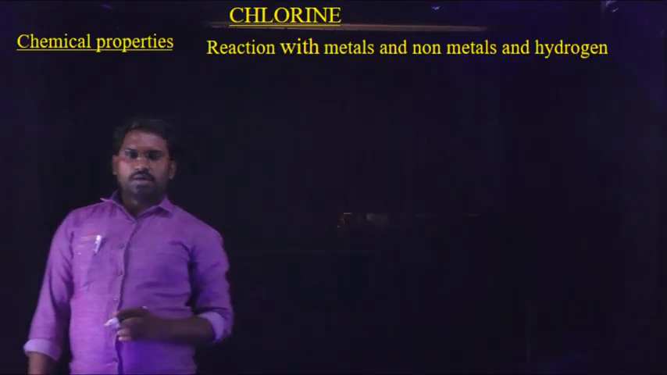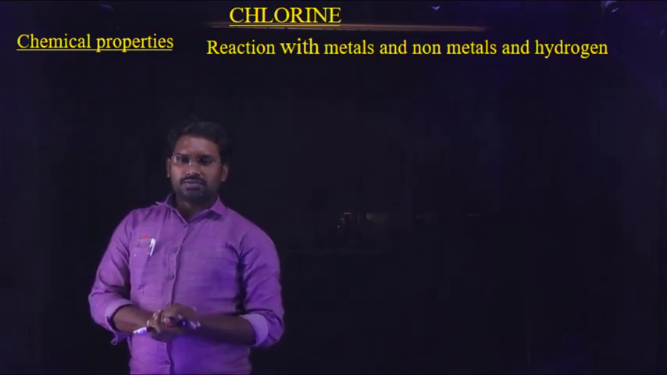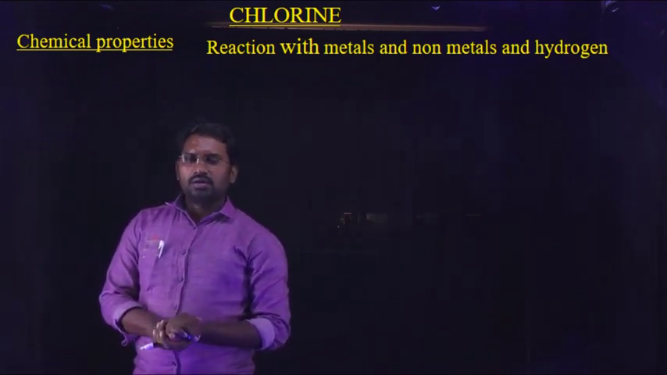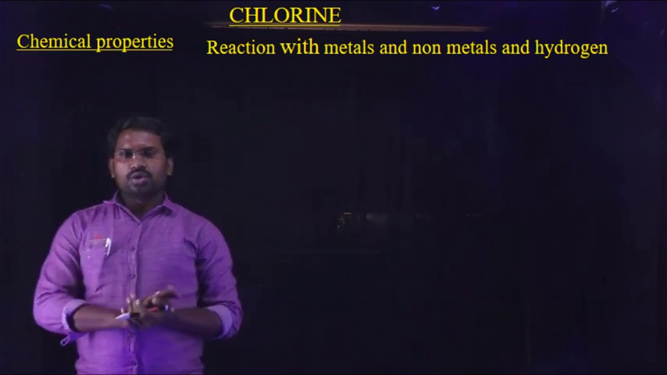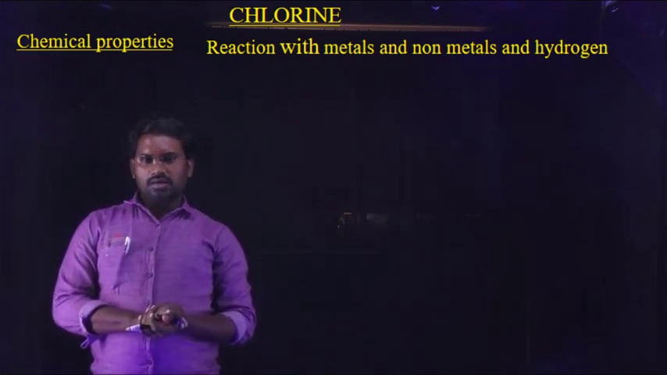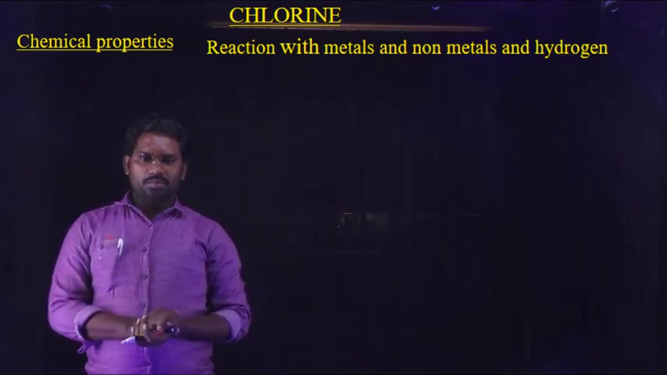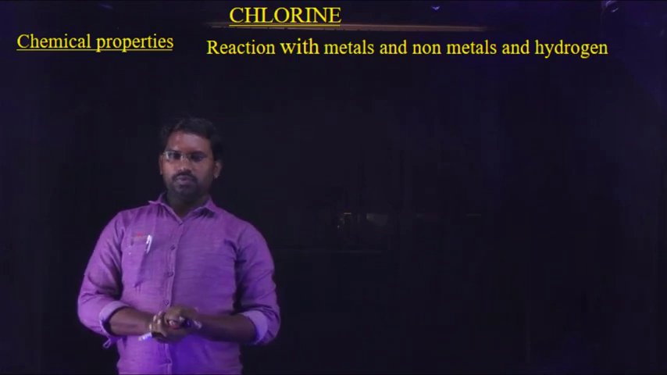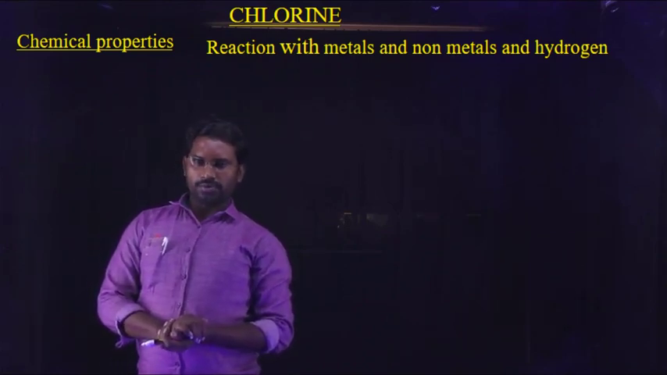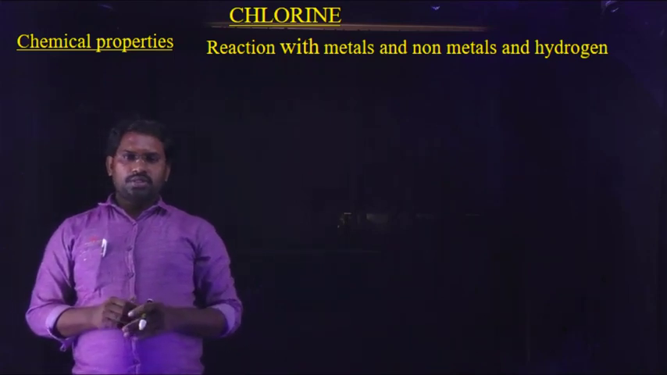Now come to the properties of chlorine. Chlorine has some physical properties, which you know very well. Chlorine is a greenish yellow colored gas. It is about 2.5 times heavier than air. It is easily soluble in water. These are the basic physical properties of chlorine. Now come to the chemical properties of chlorine.